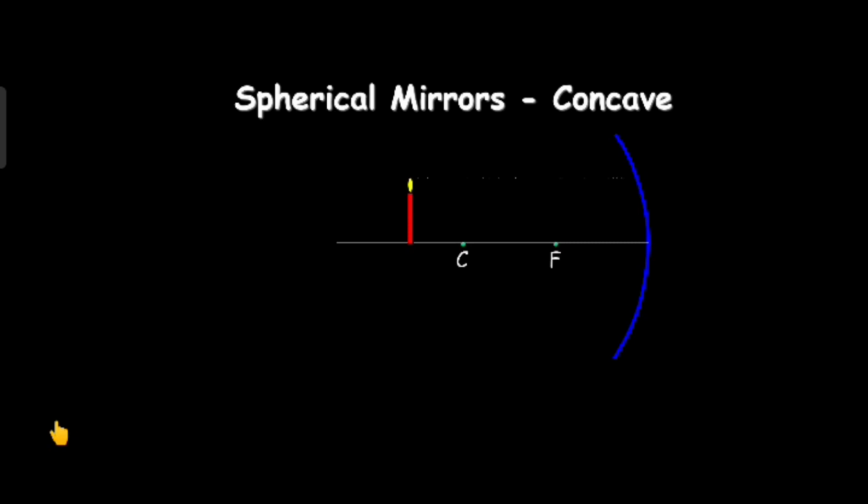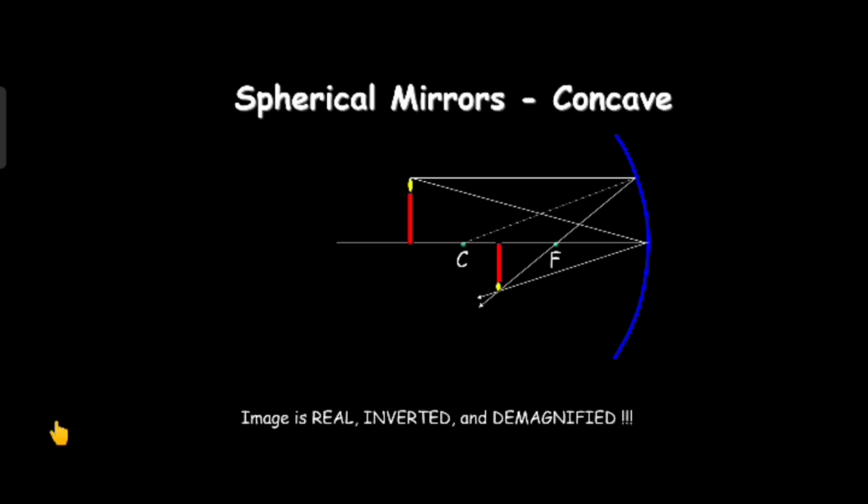Then in case of concave mirrors, you can see the reflection of light here in the picture. Here in case of concave mirrors, image is real, inverted and demagnified.